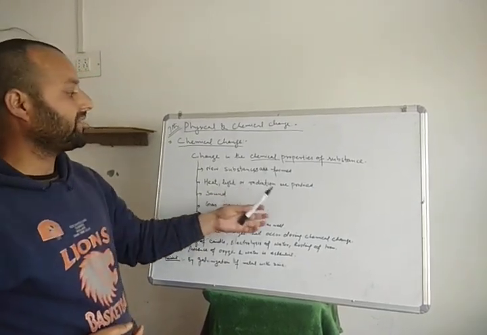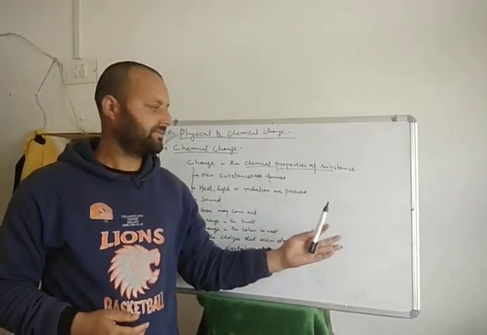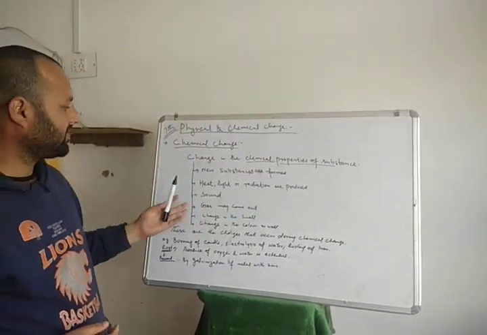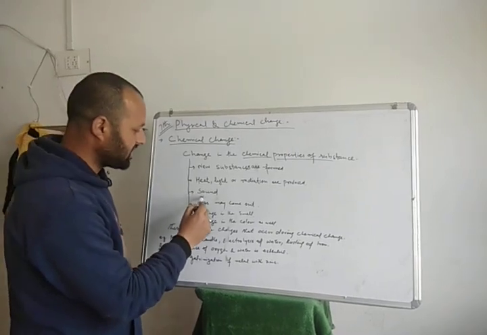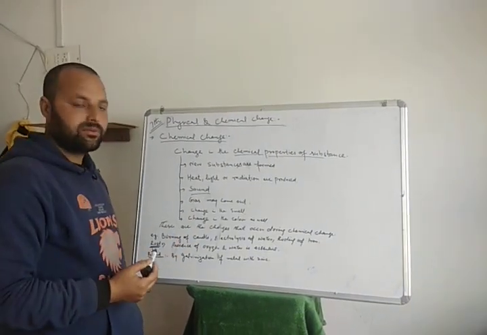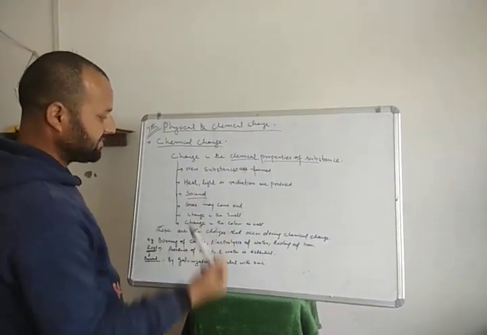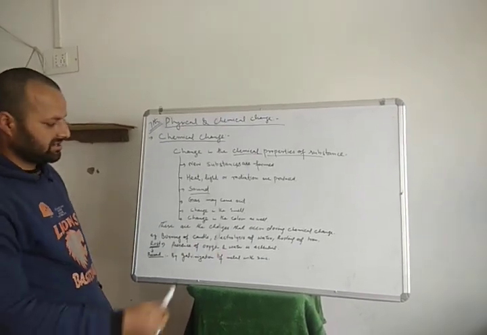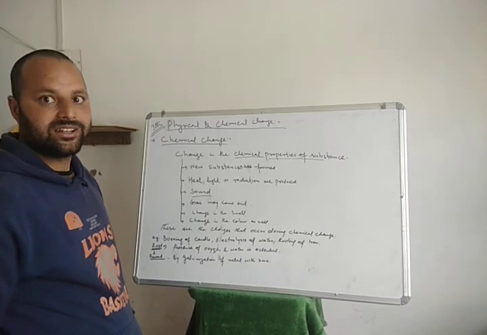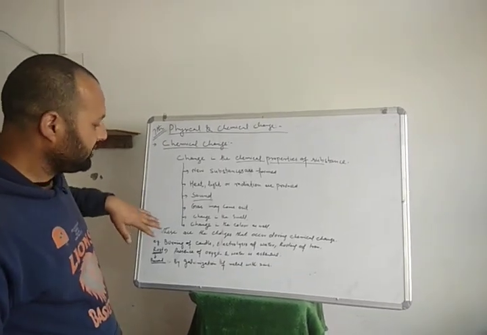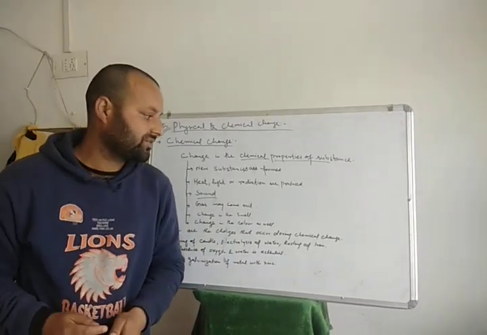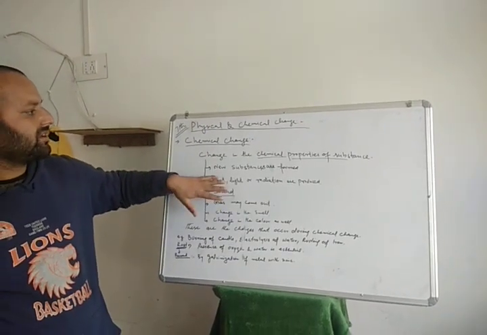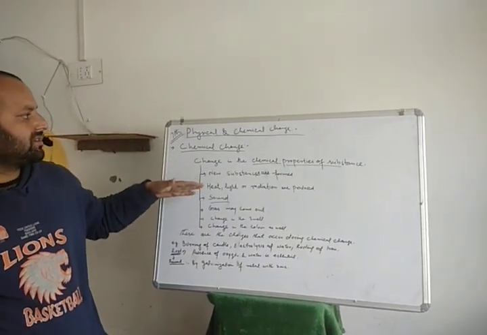Heat, light or radiations are produced during the chemical change. Sound may be produced, gas may come out, and there may be a change in smell and color as well. These changes occur during a chemical change.